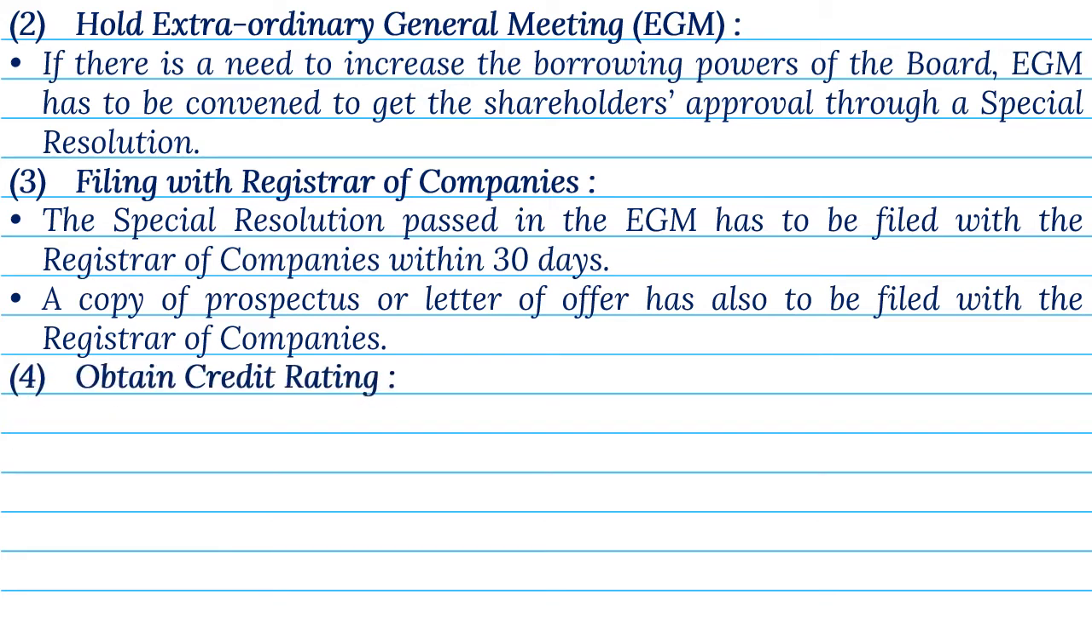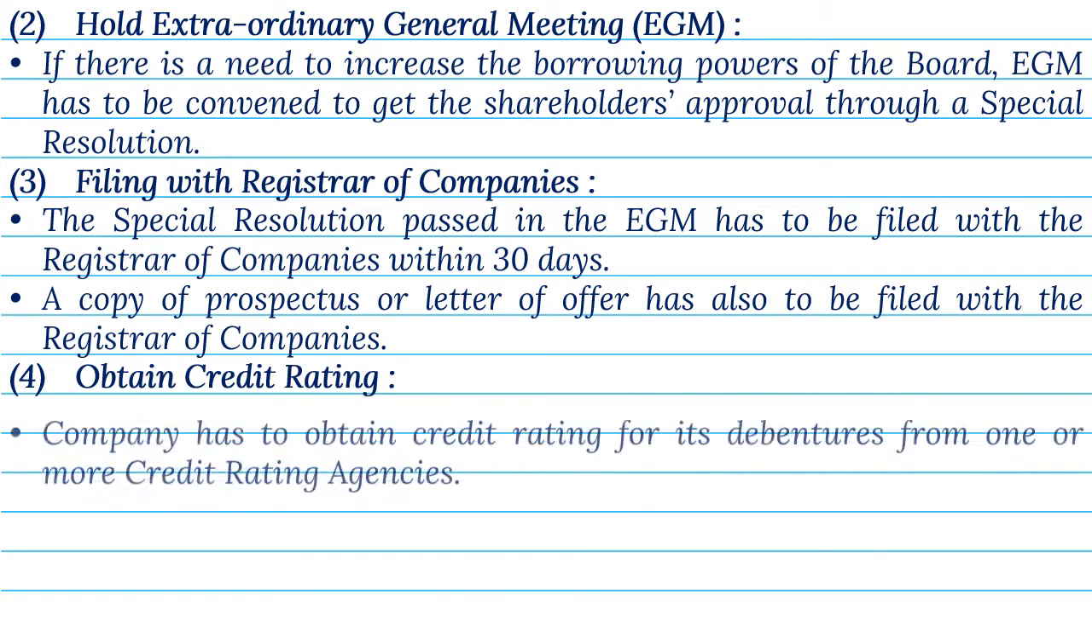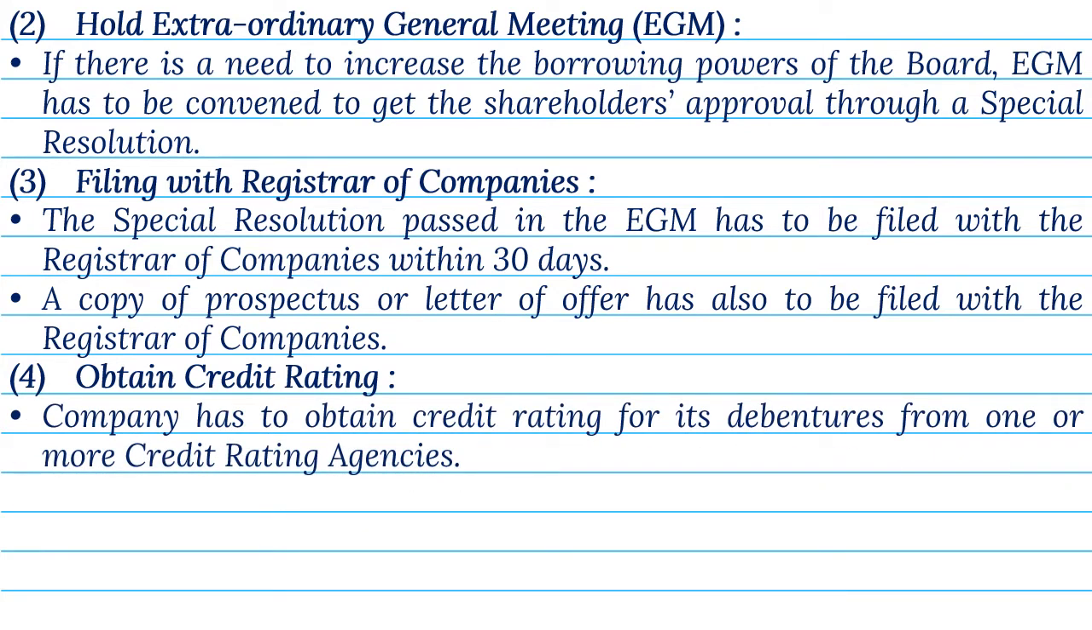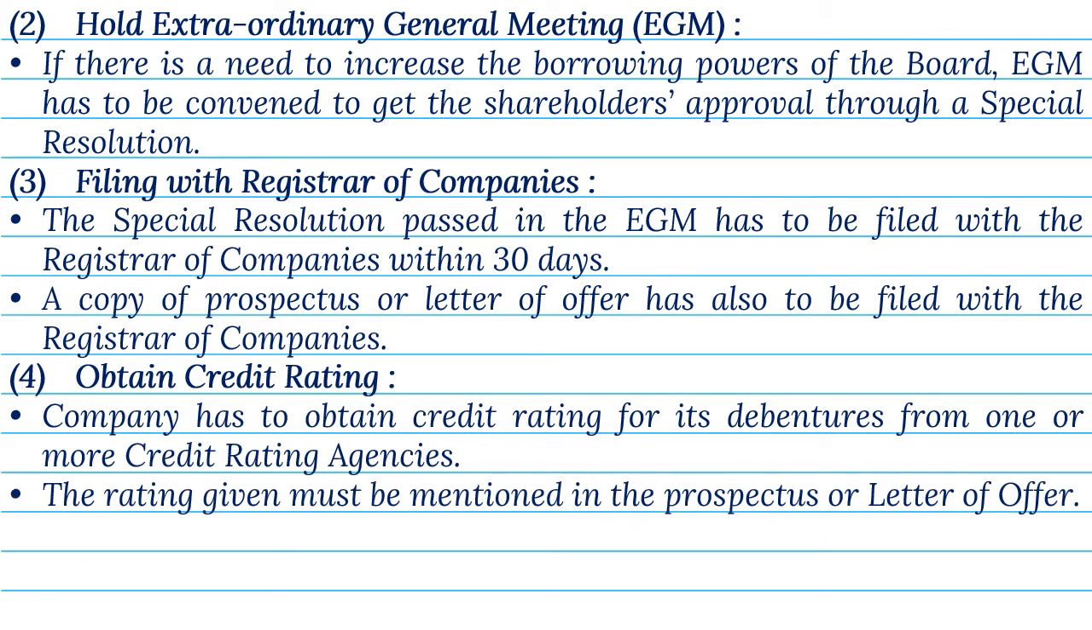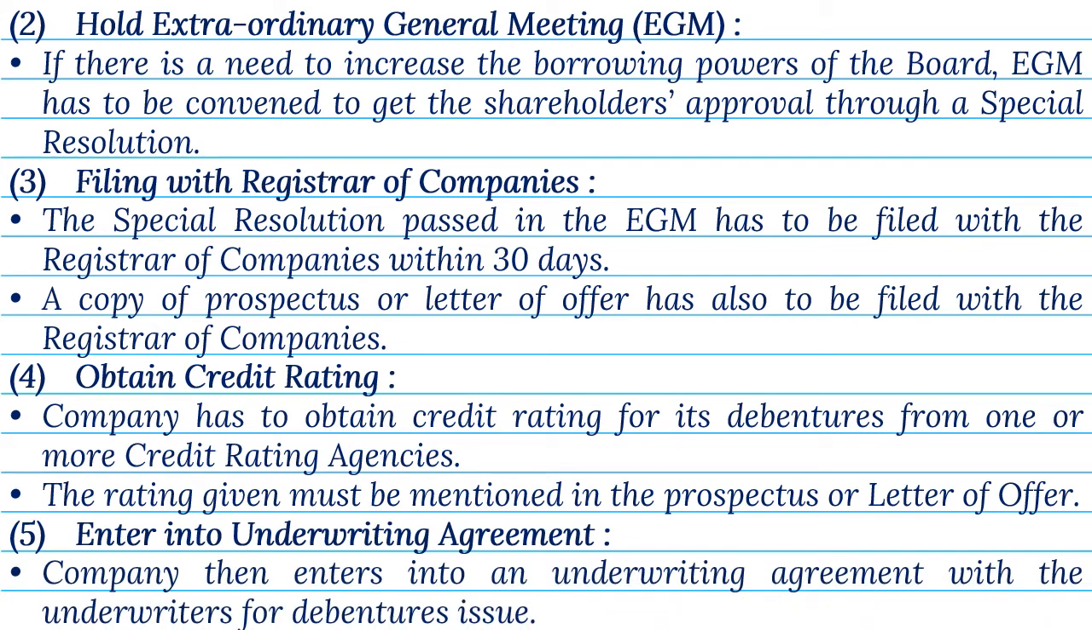4. Obtain credit rating. Company has to obtain credit rating for its debentures, from one or more credit rating agencies. The rating given must be mentioned, in the prospectus, or letter of offer. 5. Enter into underwriting agreement. Company then enters into an underwriting agreement, with the underwriters, for debentures issue.